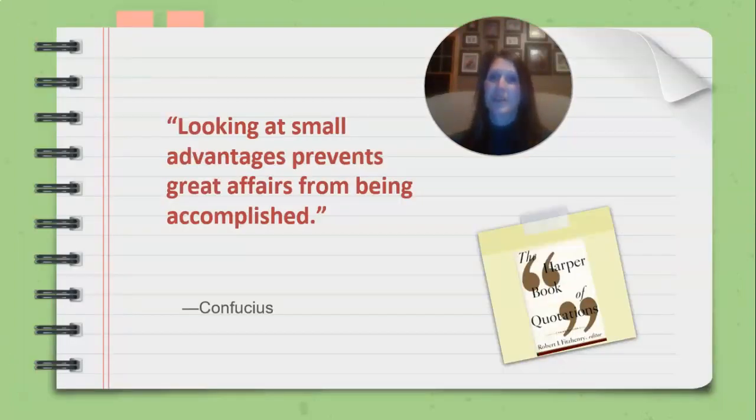And here we come to our quote section. Fittingly enough, I chose Confucius. Looking at small advantages prevents great affairs from being accomplished.